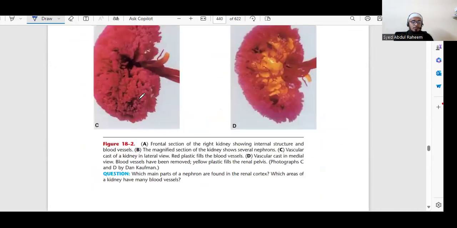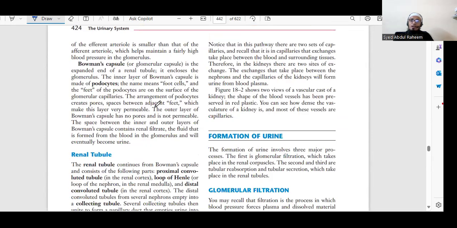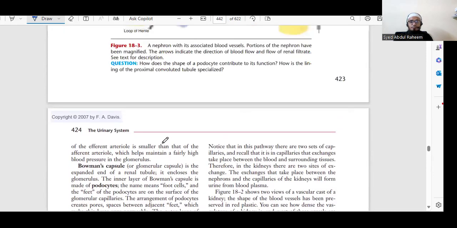All the filtration will happen. Here you can see that the podocyte means foot cells. They will filter the fluid.